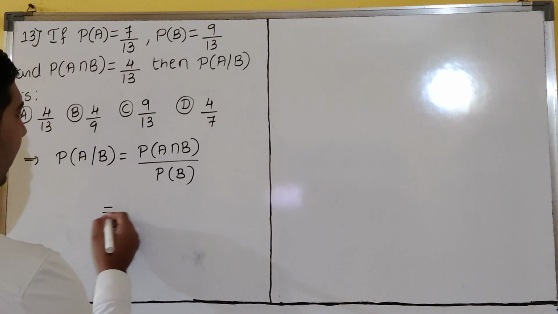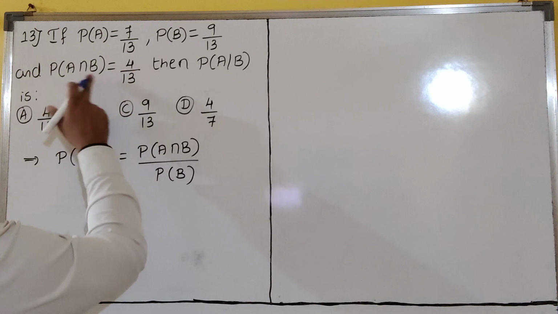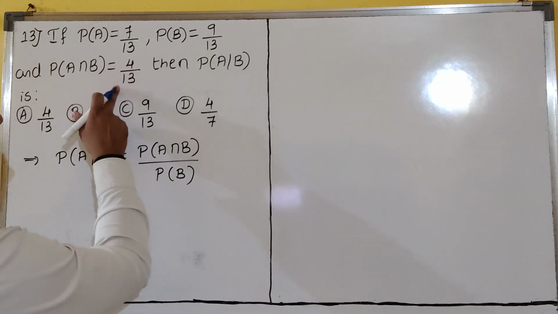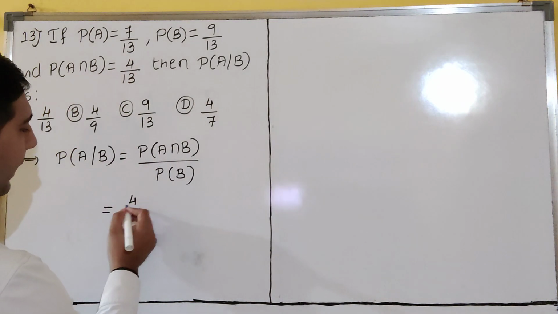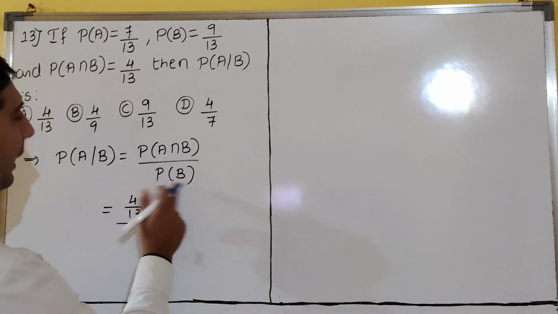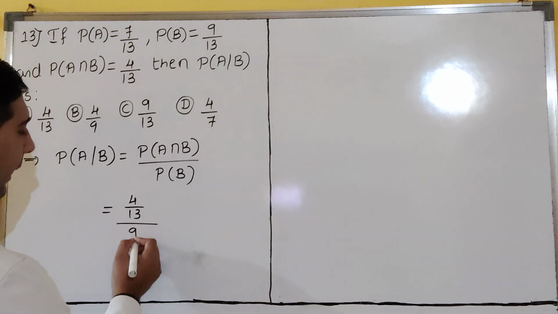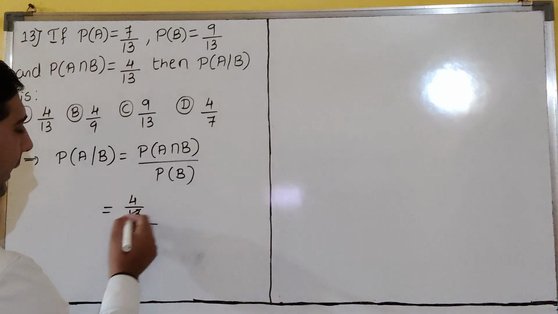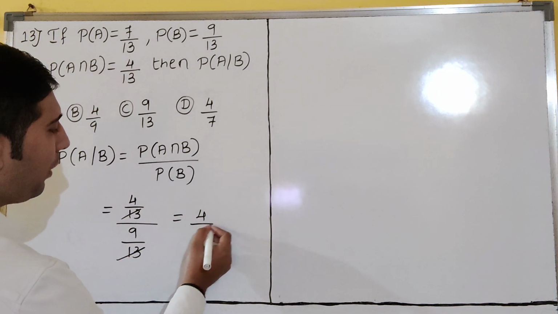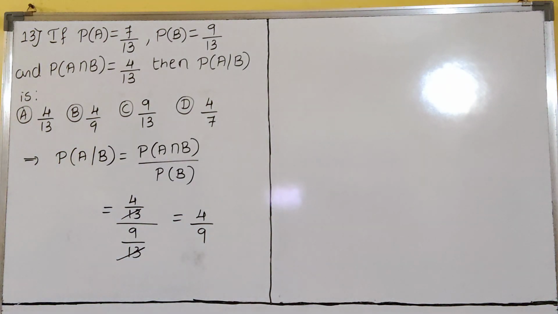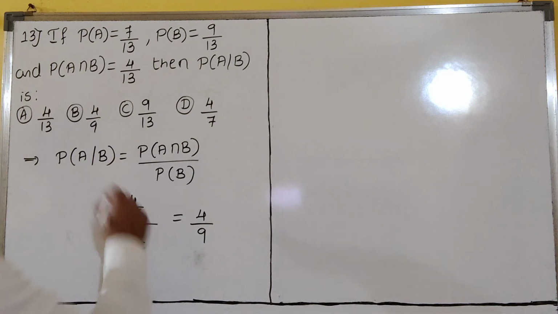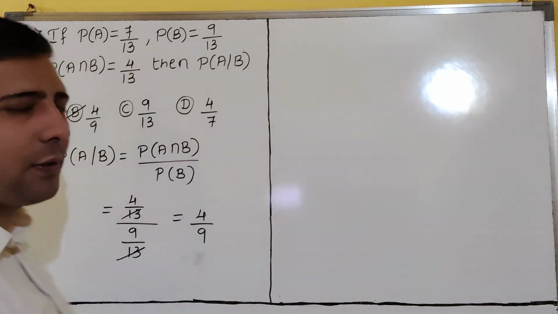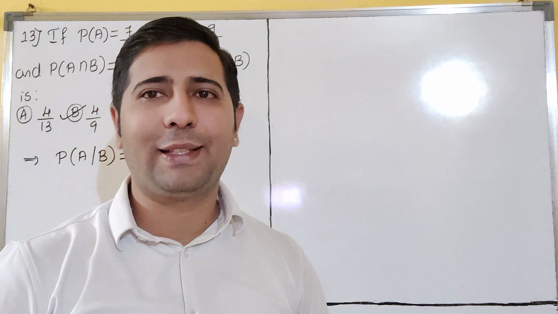So now P of A intersection B, how much is it? P of A intersection B is given here, 4 by 13, dear students. So P of B is how much? 9 by 13. So 13 gets cancelled. You are remaining with 4 by 9, dear students. So 4 by 9 is the correct answer, which matches option B. So B for bingo. Bingo is our answer.